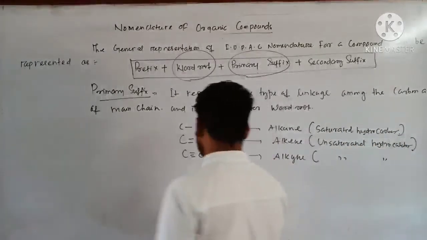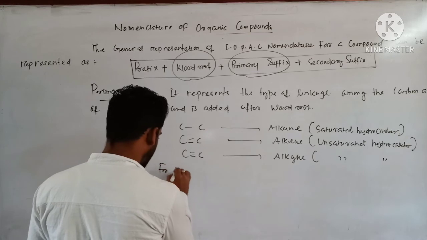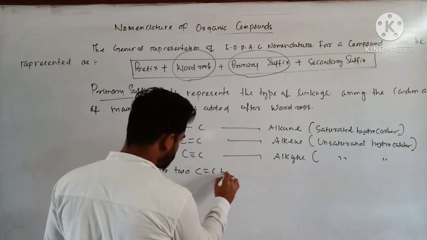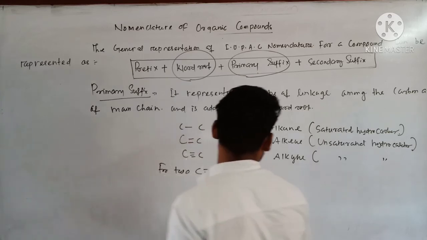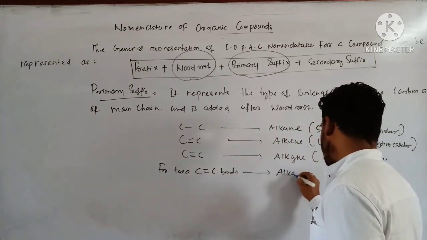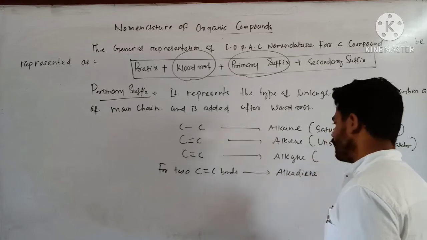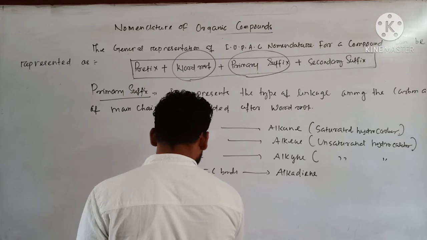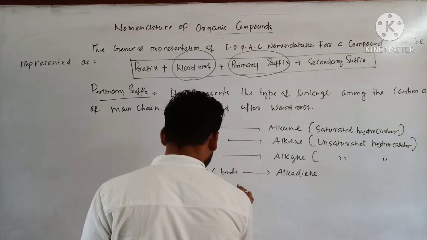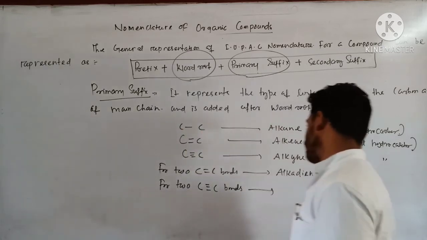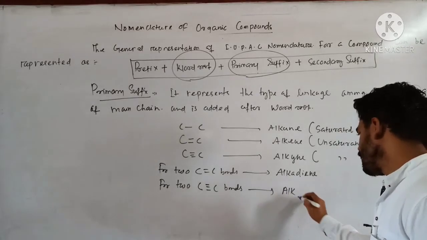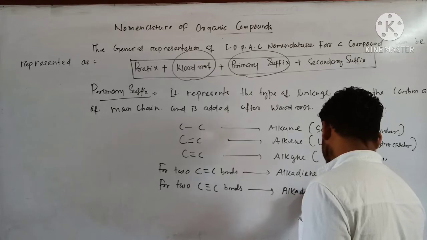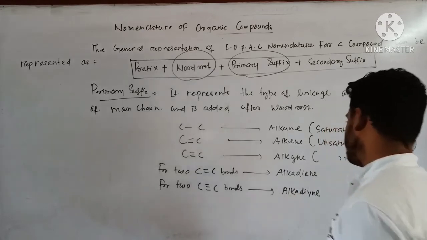For 2 double bonds, for 2 CC double bonds, it can be written as alkadiene. For 2 CC triple bonds, if 2 triple bonds are there, then you can say alkadiyne.